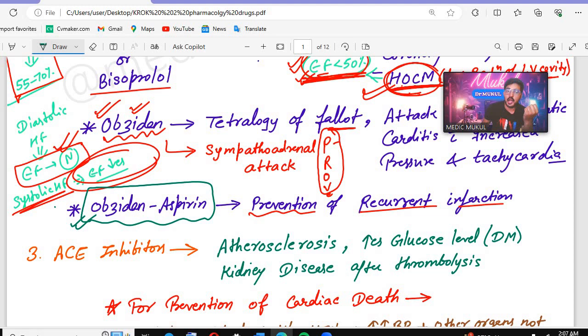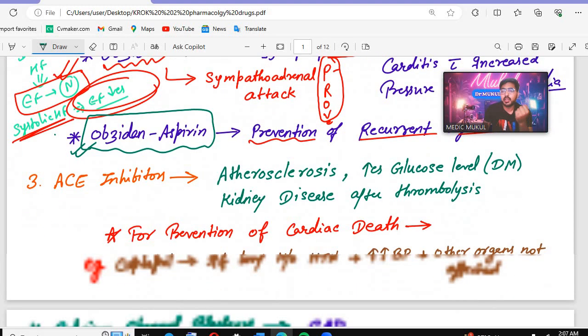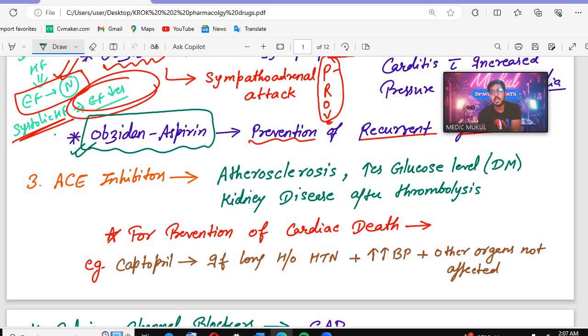Okay, after that, if you want to treat hypertension, which drugs will be given? That is the ACE inhibitors. Sir, we know that these are for hypertension. The ACE inhibitors are also used in atherosclerosis, increased glucose level, diabetes mellitus, kidney disease, and after thrombolysis.